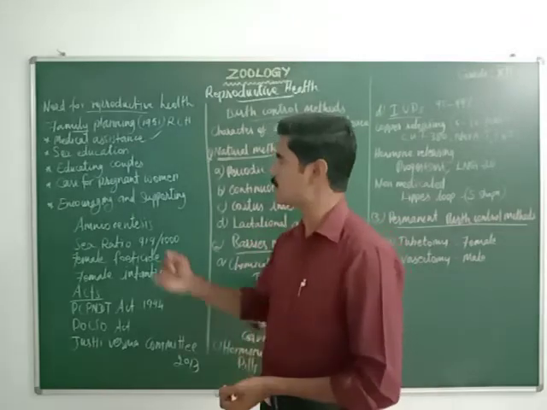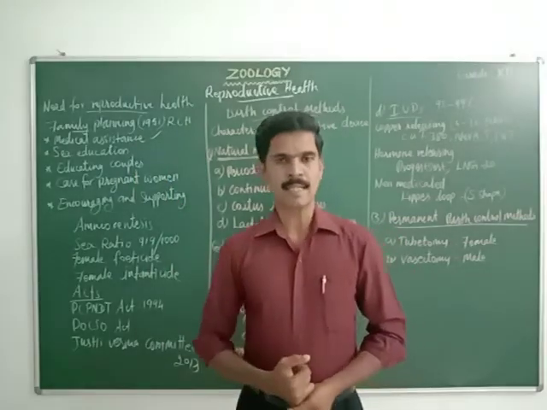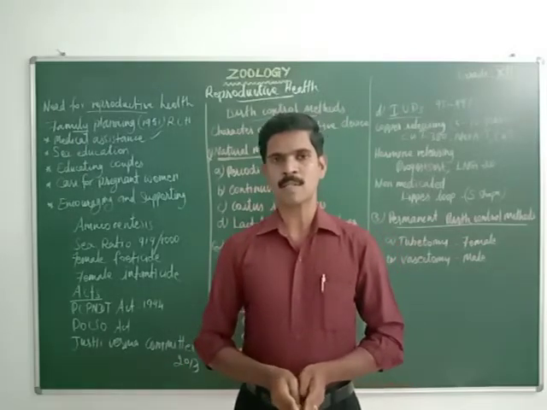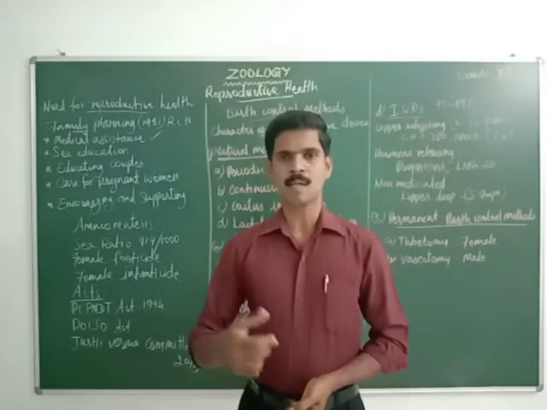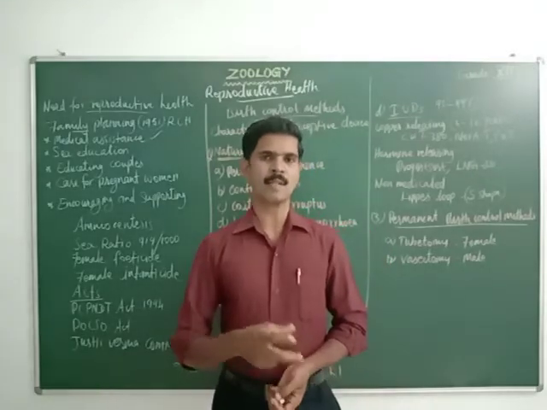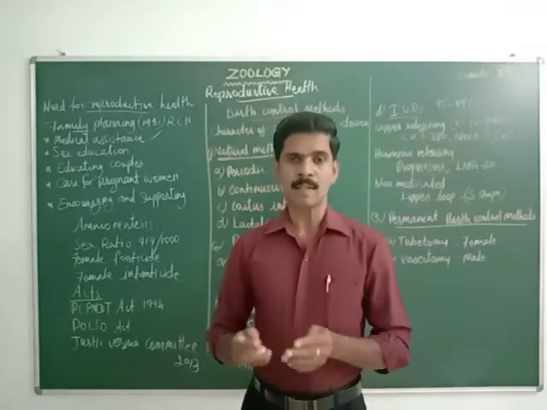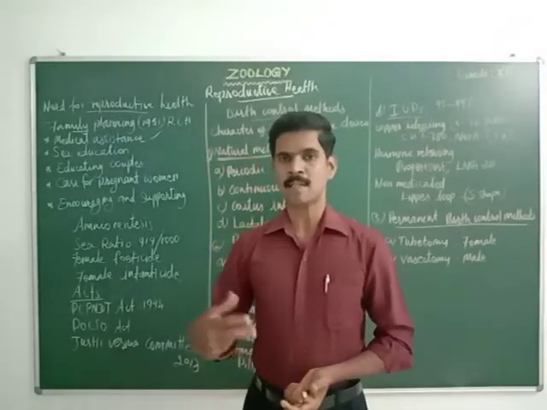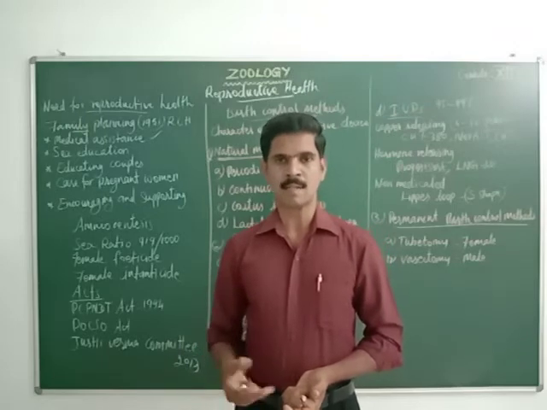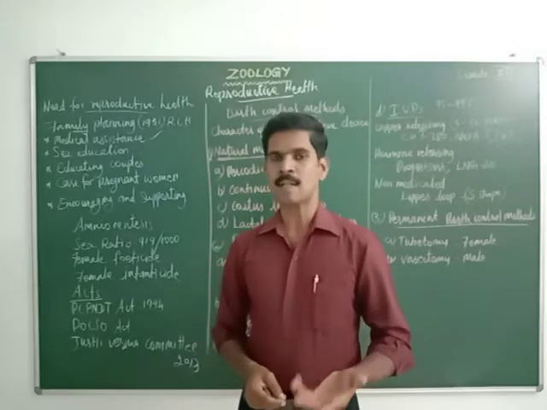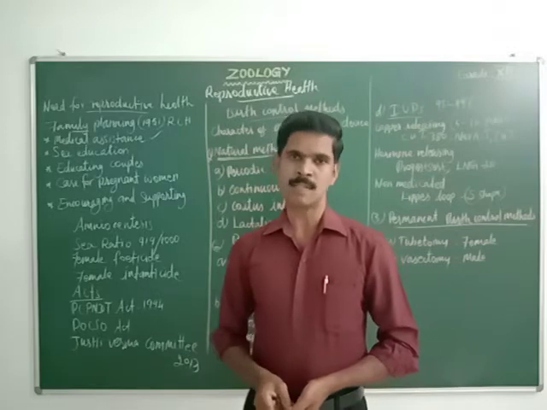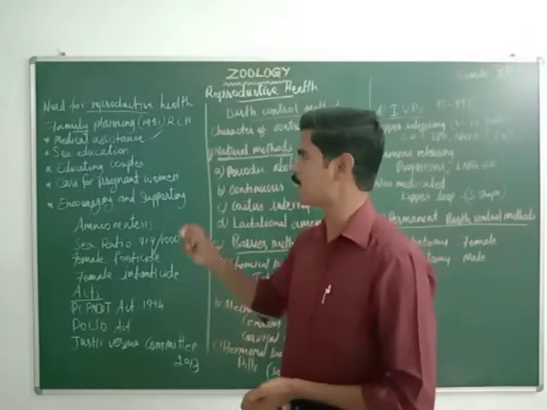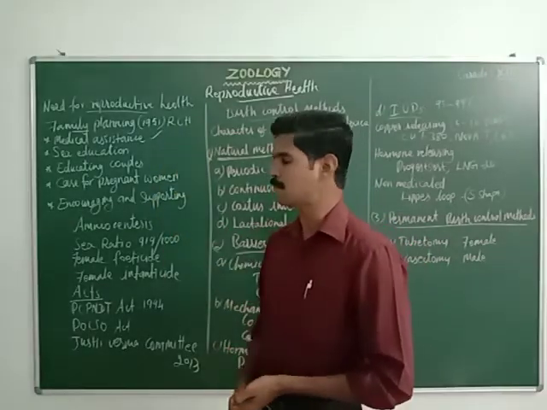The second one is sex education, giving sex education in schools and also in colleges. Through this sex education only we can explain to the students the changes that take place during the adolescence period. When the students are reaching the adult stage, so many changes take place in their body, in their behavior, in their activities. These changes we can explain only with the help of sexual education. So introducing sexual education in school and college is the second main aim of this family planning program.